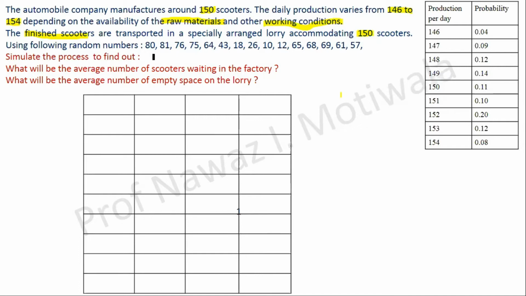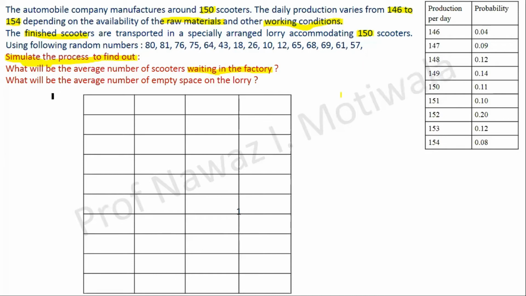Now using the following random numbers 80, 81, etc., simulate the process. We have to simulate the process for what? For finding out the average number of scooters waiting in the factory. As we said, there is a vacancy of only 150 scooters in the lorry. So let us say if they have produced 152 on that particular day, that will be the number of scooters waiting in the factory.